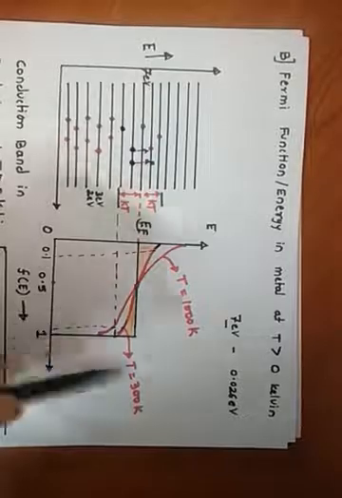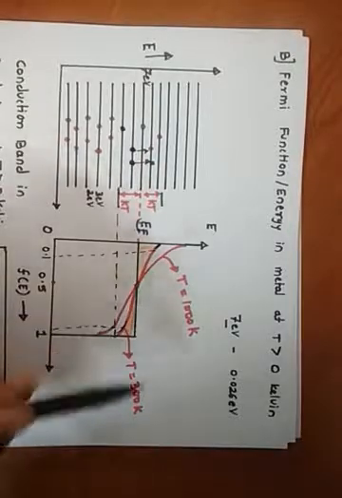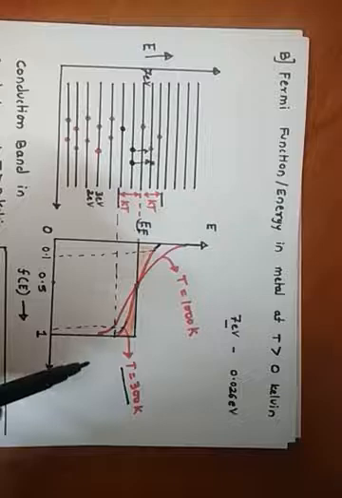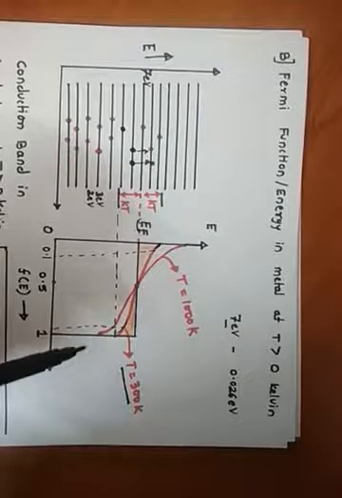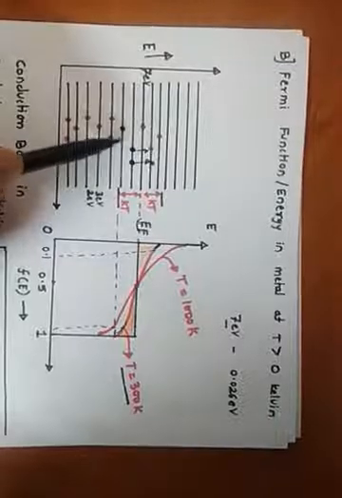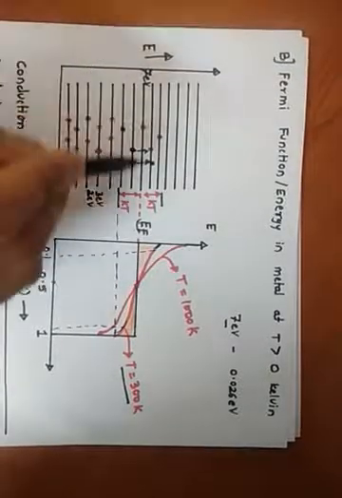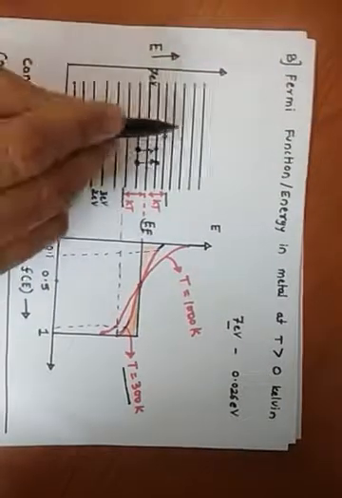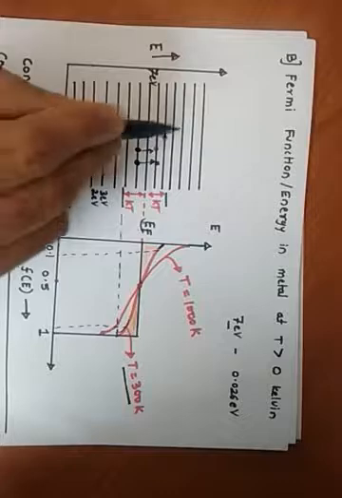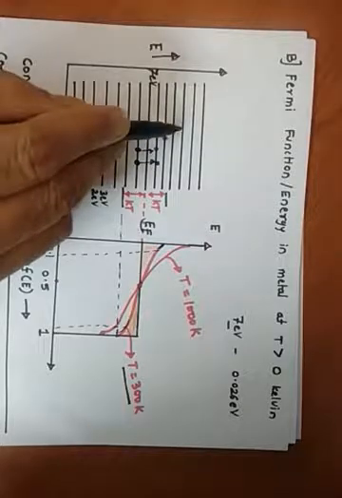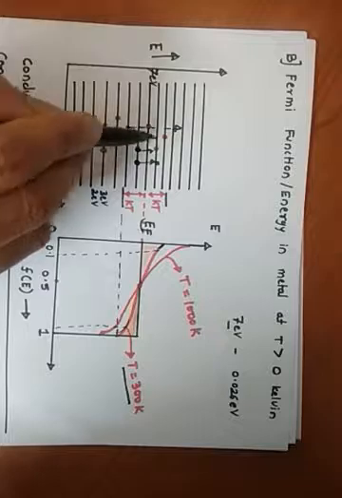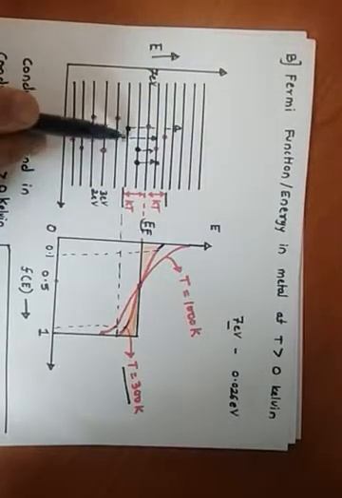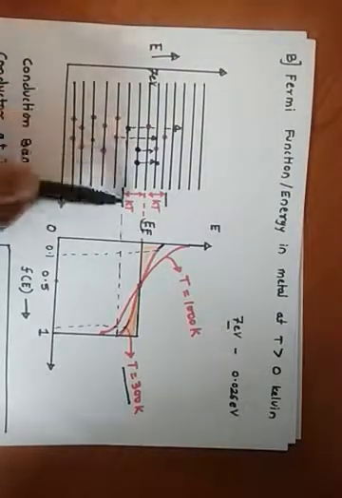If you increase the temperature, this one is for T equal to 300 Kelvin, then what will happen? Obviously the electrons will gain more and more thermal energy, and they will go into this excited state, the higher excited state. Once these electrons go into the higher excited state, these levels will become unoccupied.